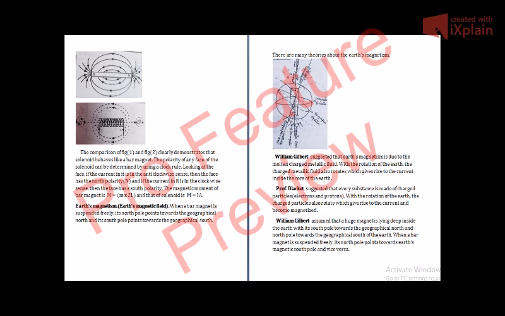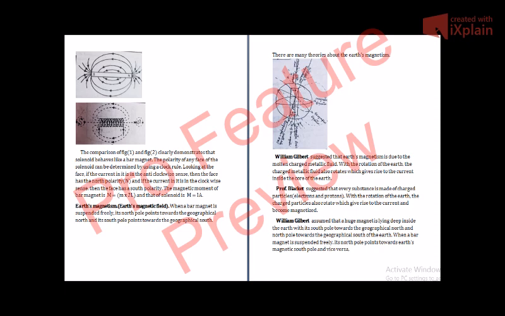So many theories have been given, and among them, one of the theories is given by William Gilbert. He suggested that Earth's magnetism is due to the molten charged metallic fluid, that is the core of the Earth. There are so many metals, and these metals are in a molten form, and they are charged.